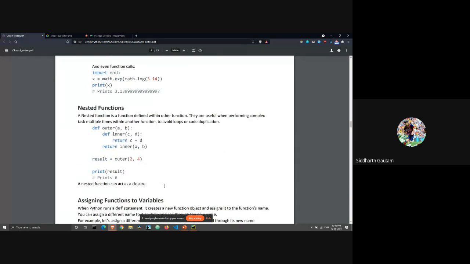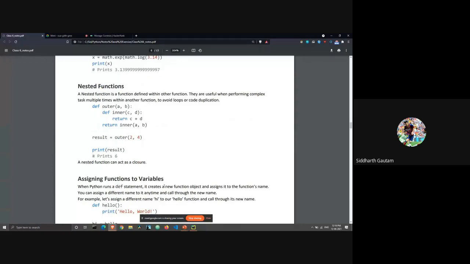Now we get to nested functions. This is the same as everything nested which we have done up to this point. We have done nested loops, nested if statements, nested lists, nested sets, and this is the same. Nested functions just mean a function inside of another function. So let's program this.